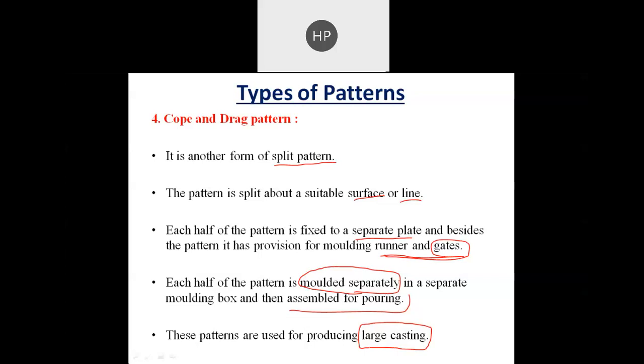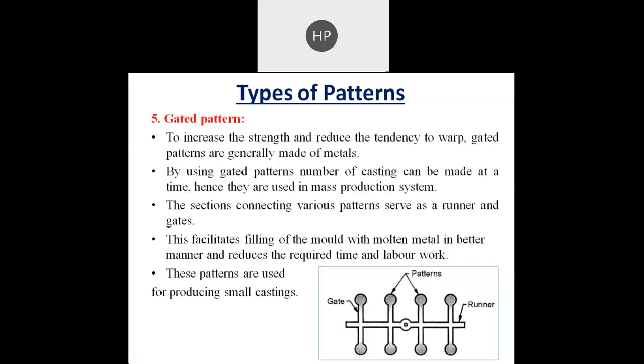But if we have a separate cope and separate drag, we make them separately, and then we just have to assemble them, so that such a large casting can be easily produced by using this cope and drag type pattern. So this is the fourth pattern. First we have seen a single piece pattern, second split or two piece pattern, third a loose piece pattern, fourth a cope and drag pattern. Then next one is a gated pattern.